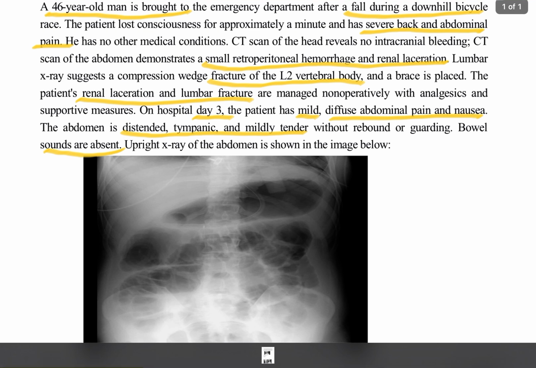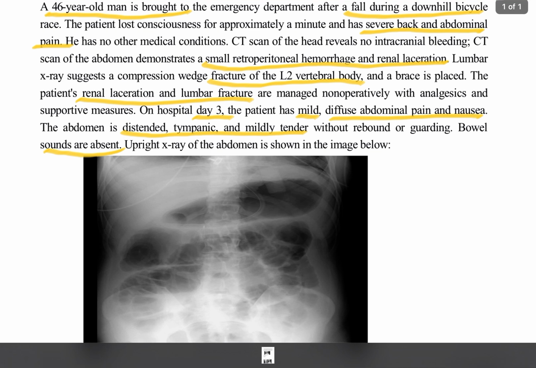CT scan of the head revealed no intracranial bleeding. CT scan of the abdomen demonstrates a small retroperitoneal hemorrhage and renal laceration. Lumbar X-ray suggests a compression wedge fracture of the L2 vertebral body and a brace is placed. The patient's renal laceration and lumbar fracture are managed non-operatively with analgesic and supportive measures.